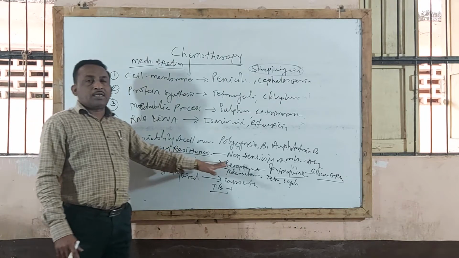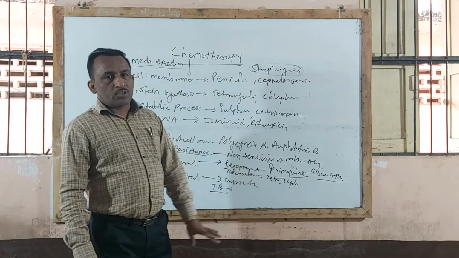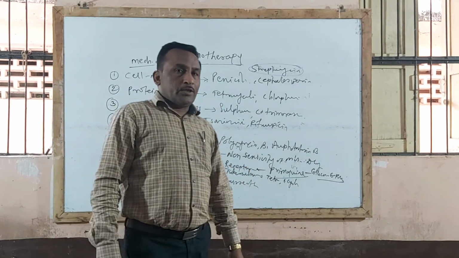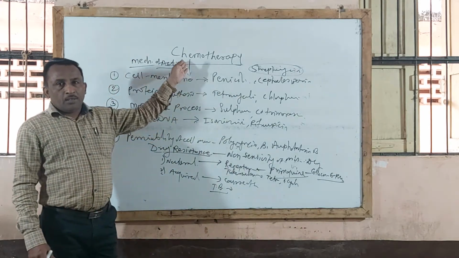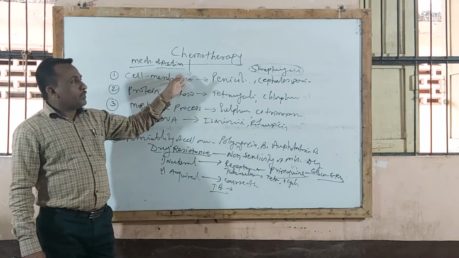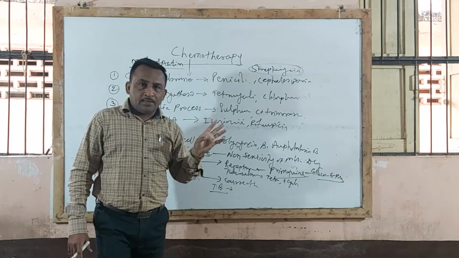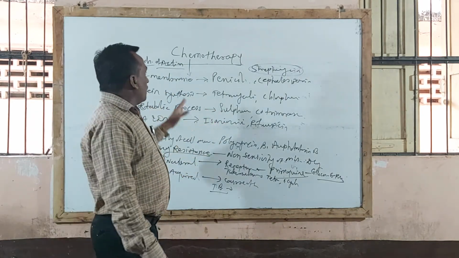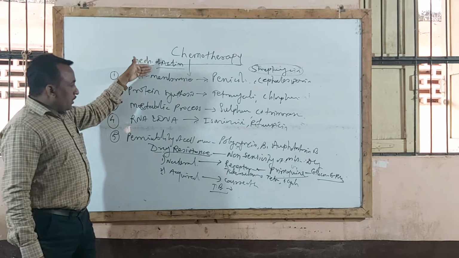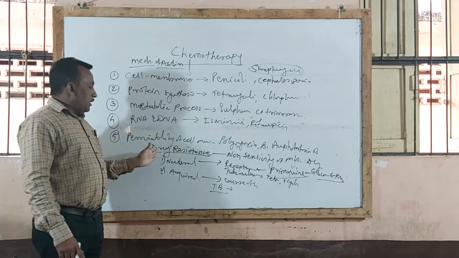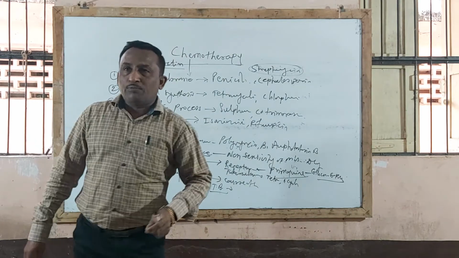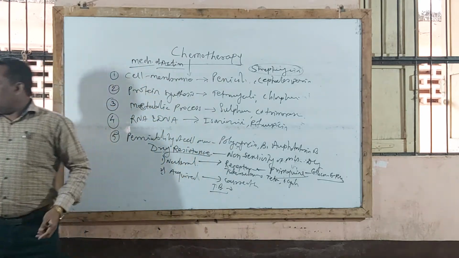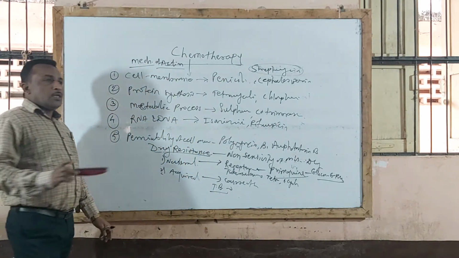So this is the first chapter under chemotherapy, that is introduction to chemotherapy. You should know the definition of chemotherapy, definition, example, then what is bacteriostatic, bactericidal, definition, example, classification of chemotherapy agents according to mechanism of action, and the next point, that is short note on drug resistance. So this is the first part under chemotherapy, that is introduction to chemotherapy.